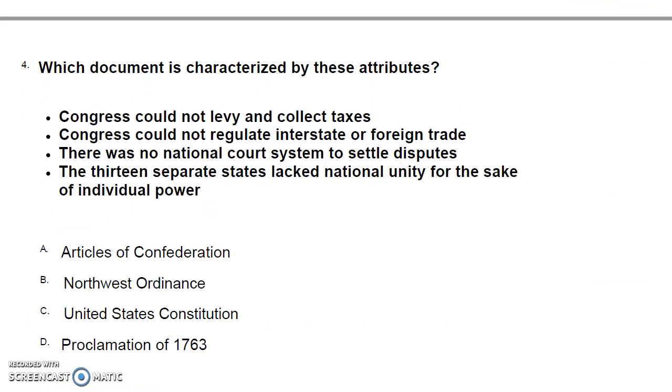Number 4. Which document is characterized by these attributes? Congress cannot levy and collect taxes. Congress cannot regulate interstate or foreign trade. There was no national court system to settle disputes. The 13 separate states lacked national unity for the sake of individual power. A. Articles of Confederation. B. Northwest Ordinance. C. United States Constitution. D. Proclamation of 1763.